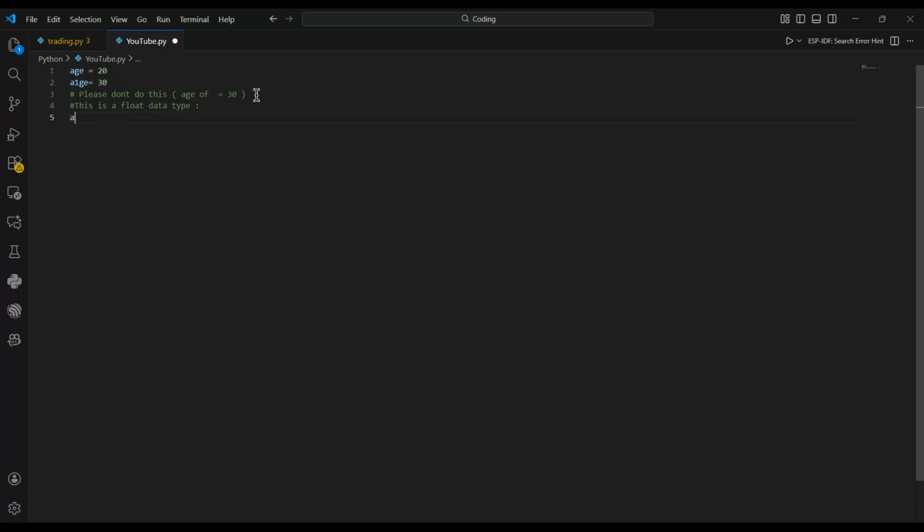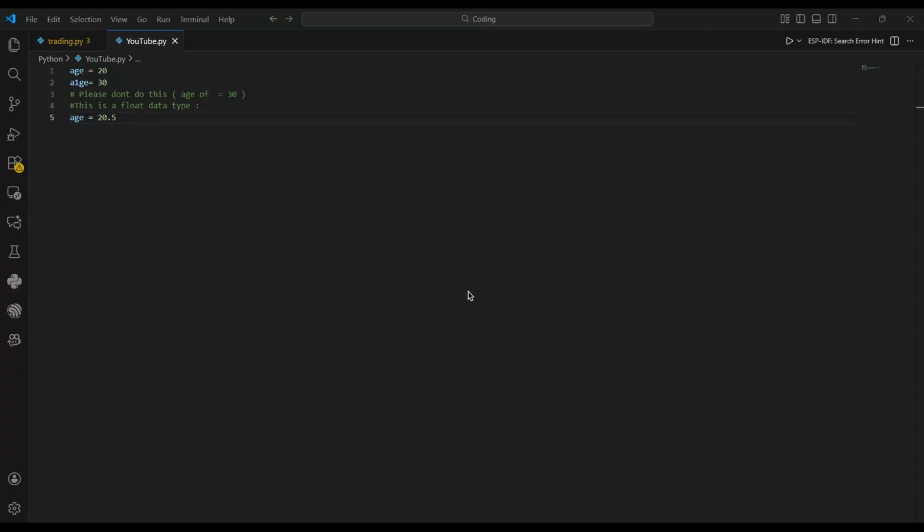Let's say age equal to 20.5. Yeah. This is a float. So a float in simple terms is basically when there is a decimal point, and you have of course given some numbers after the decimal point, and int is whole numbers. So that's just like 24, 25, 26, 27, etc.